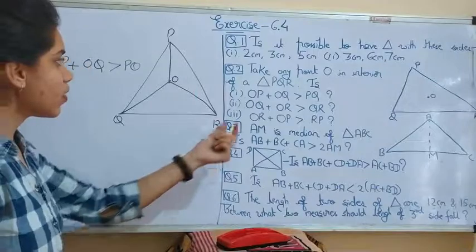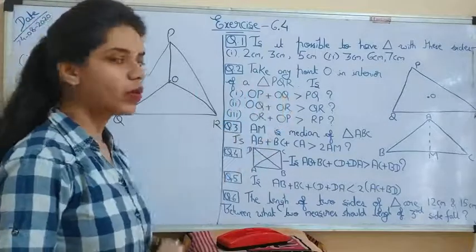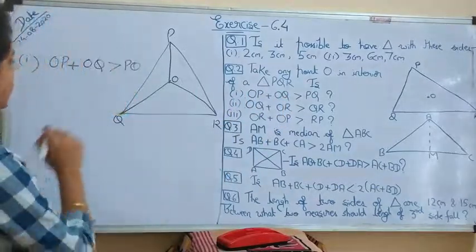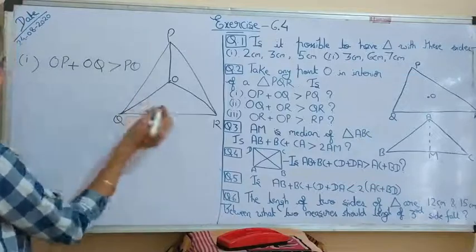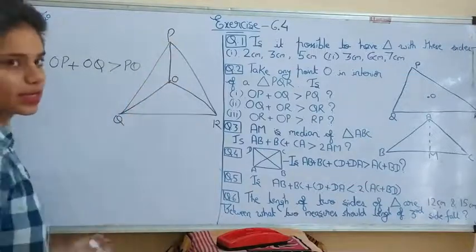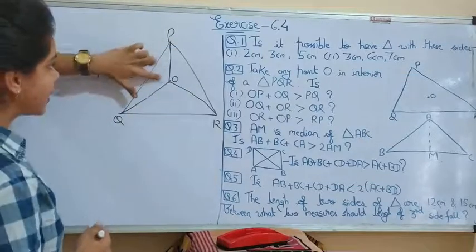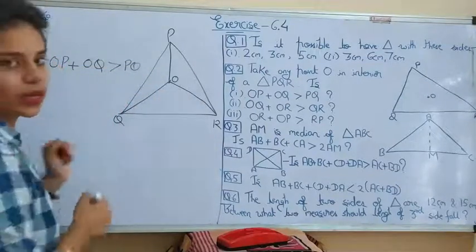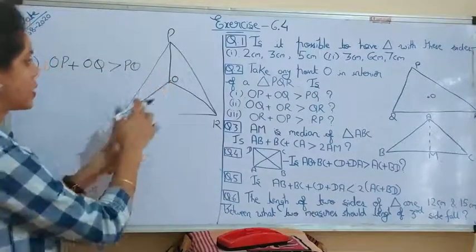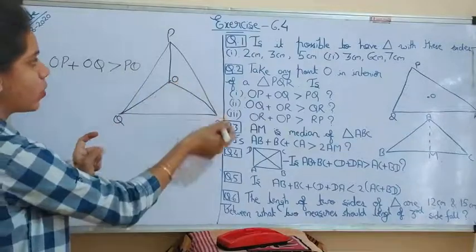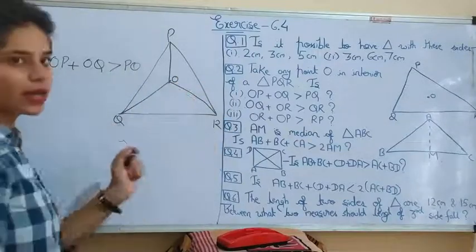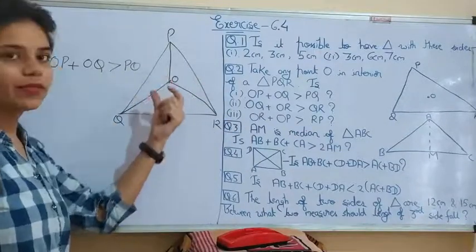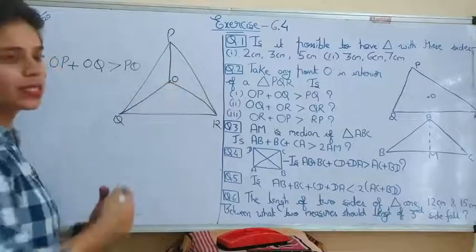Now if we join these points, you can observe that triangles form: OPQ, OQR and ORP. These are the smaller triangles which we got after joining these points.